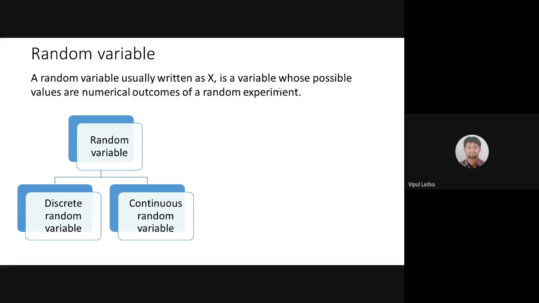It can't be a fraction. वो fraction नहीं हो सकता. It surely will be a positive integer, might be negative भी हो सकता है, it depends on the situation. But what I'm discussing right now, we will be dealing with the integers, the discrete integers. In such a case, a random variable will be labeled as a discrete random variable.